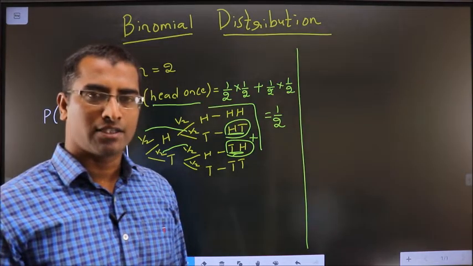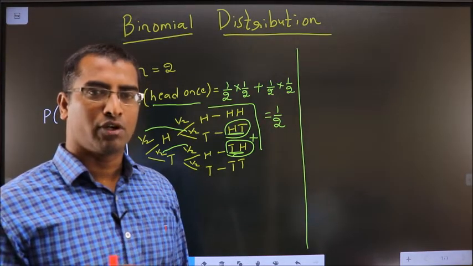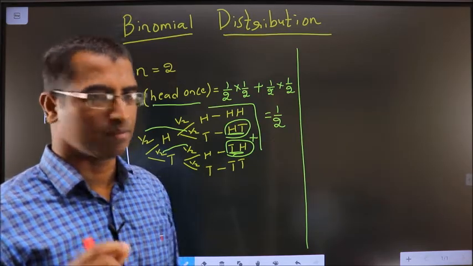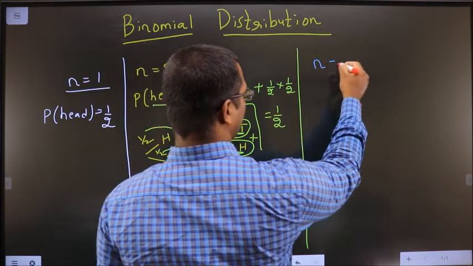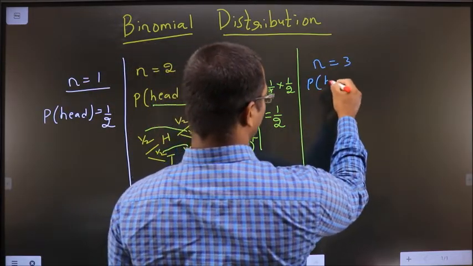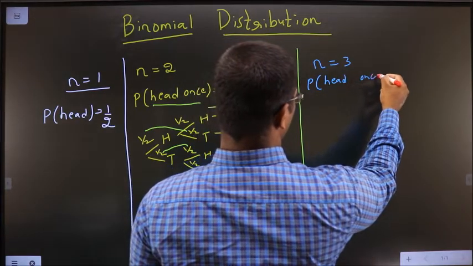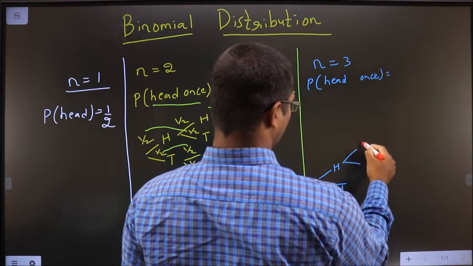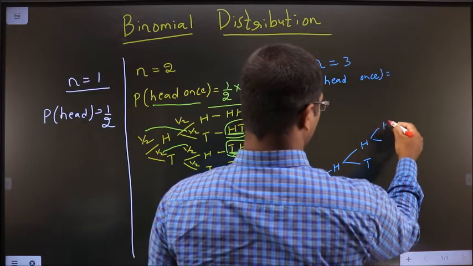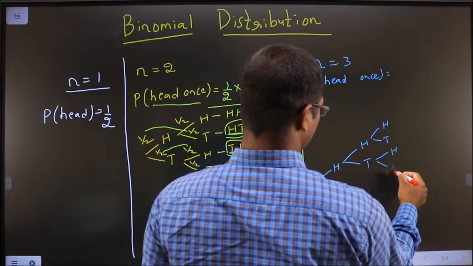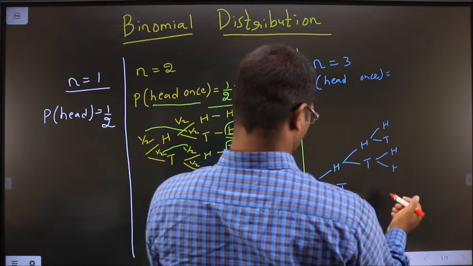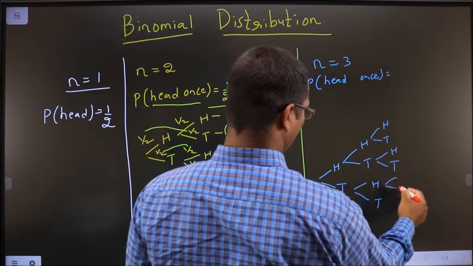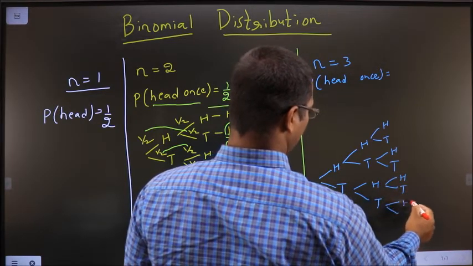Now let us say the coin is tossed 3 times and you want to find the probability of getting head once. How do we find it? Let us draw the tree diagram. The coin is tossed 3 times. I want to find the probability of getting head once. So tree diagram again H, T, H, T, H, T, H, T. And even over here H, T, H, T, H, T.